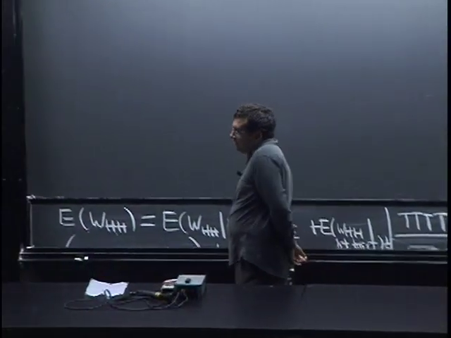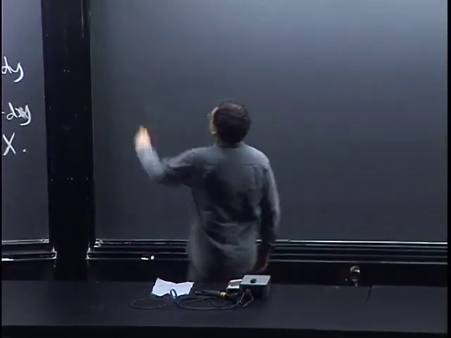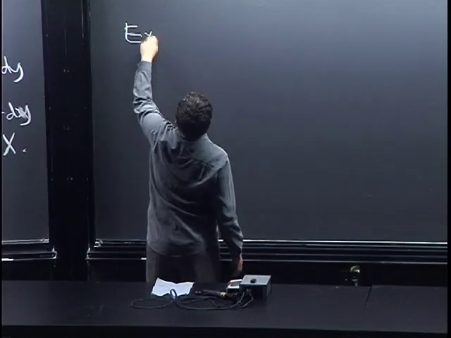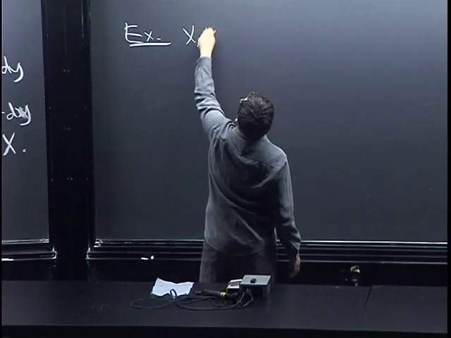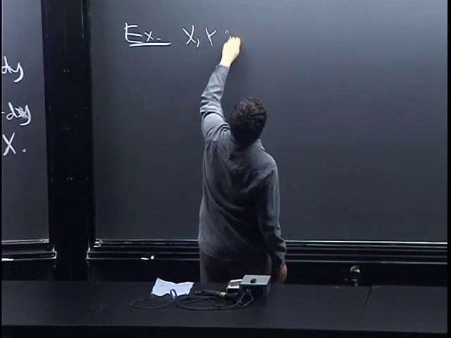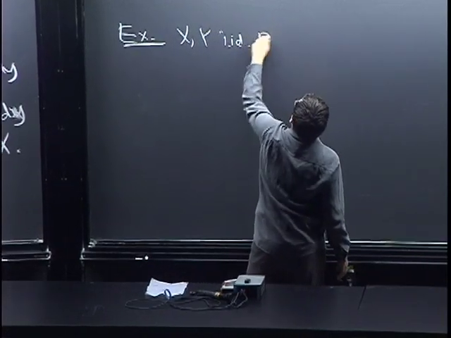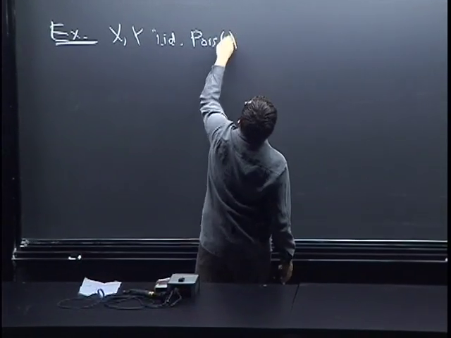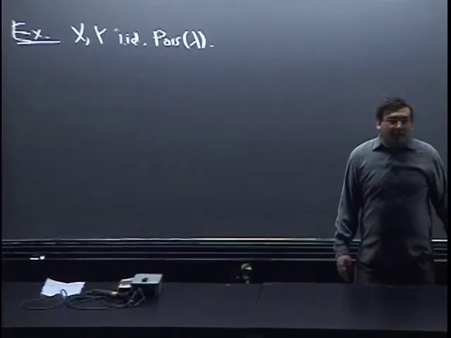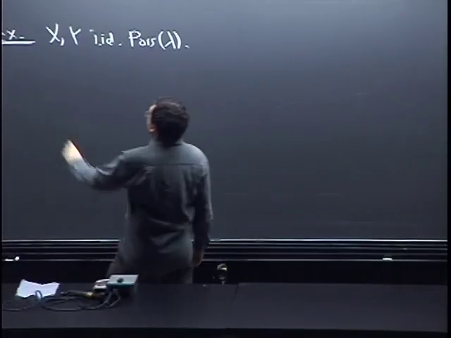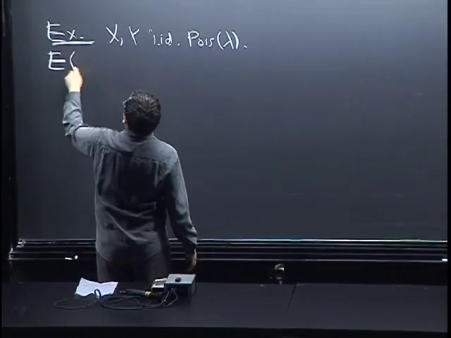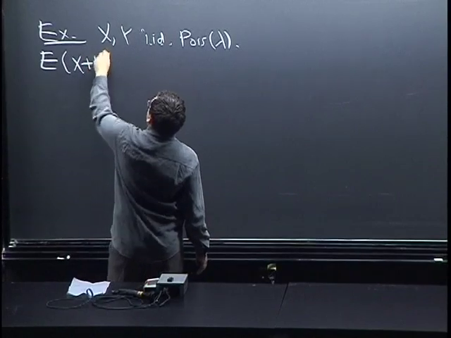So, let's do one with Poissons. Let X and Y be IID Poisson(lambda). Suppose we want to find E of X plus Y given X.